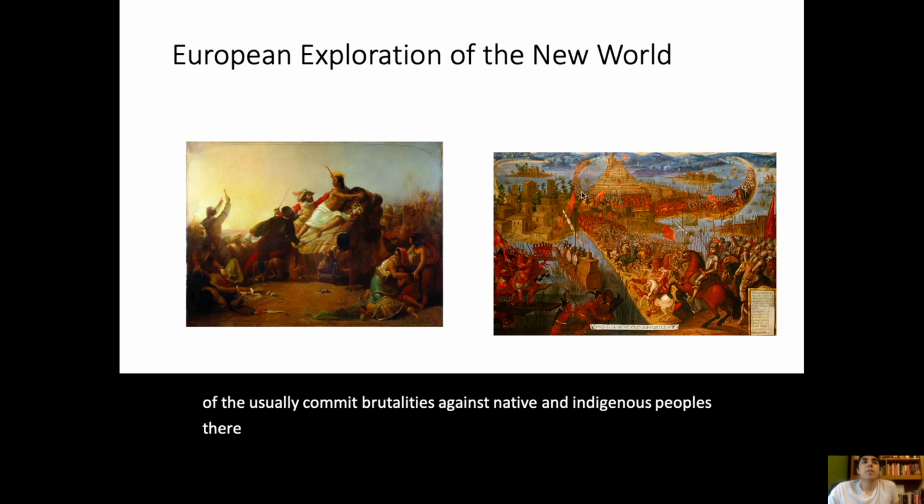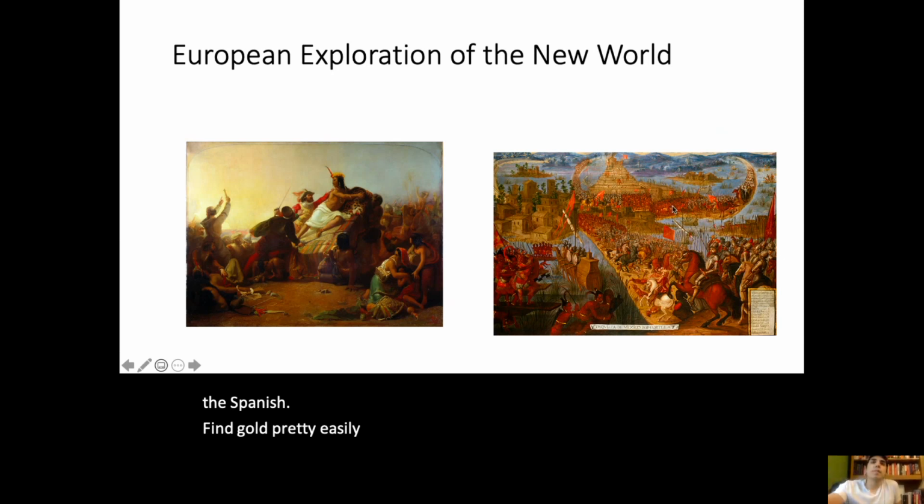England kind of has trouble kickstarting empire. The Spanish find gold pretty easily in Central America and then South America, but otherwise, yeah.